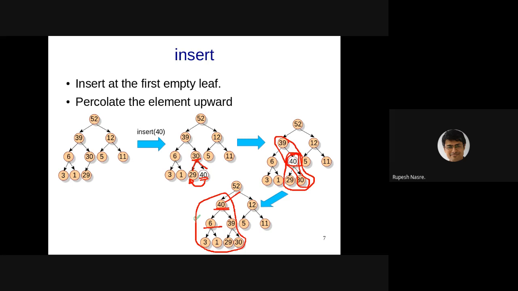However, don't forget that the insertion per se is not order 1. The searching for that element still requires you log n time. Only the rotations were constant time and 2 rotations were sufficient. In this case also, we are going to do percolations based on the values, and therefore we will require log n time here also and log n time there also.